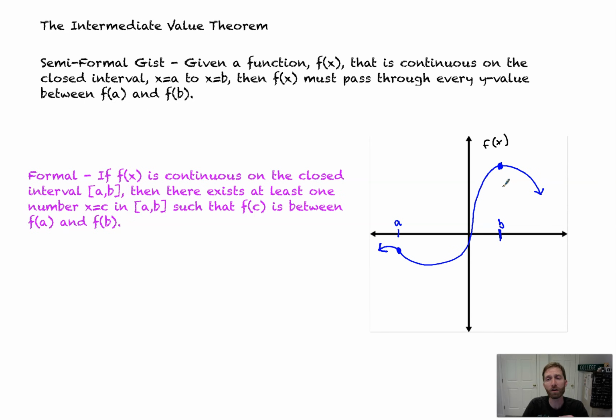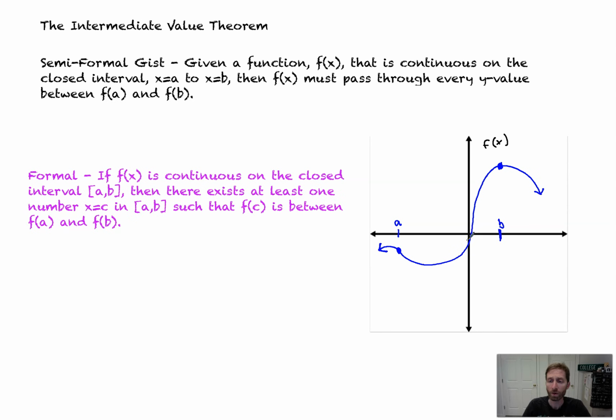The key here is that the function has to be continuous for this to be true. Now the formal definition is, if f of x is continuous on the closed interval a, b, then there exists at least one number, x equals c, on the interval a to b, such that f of c is between f of a and f of b.